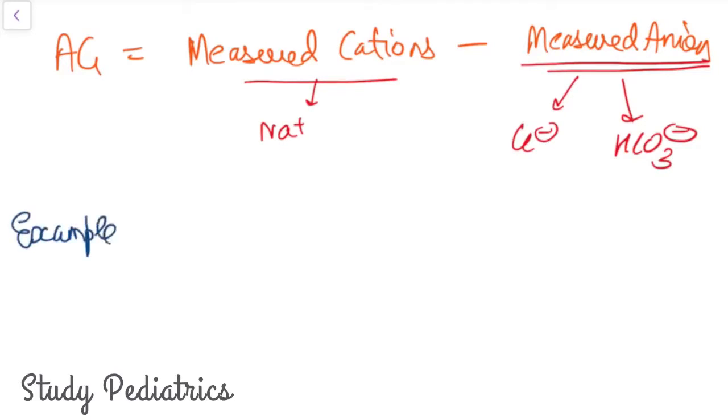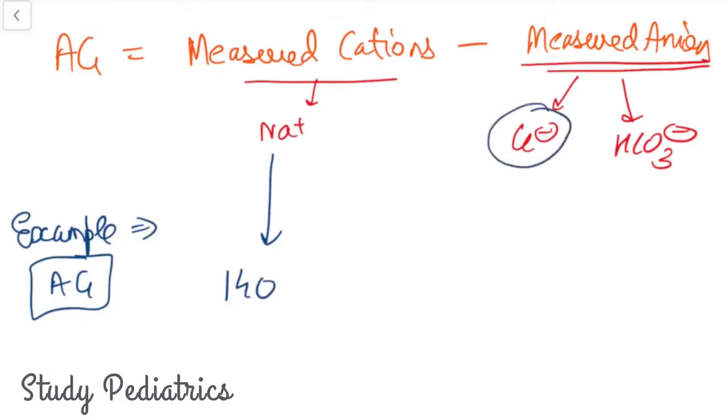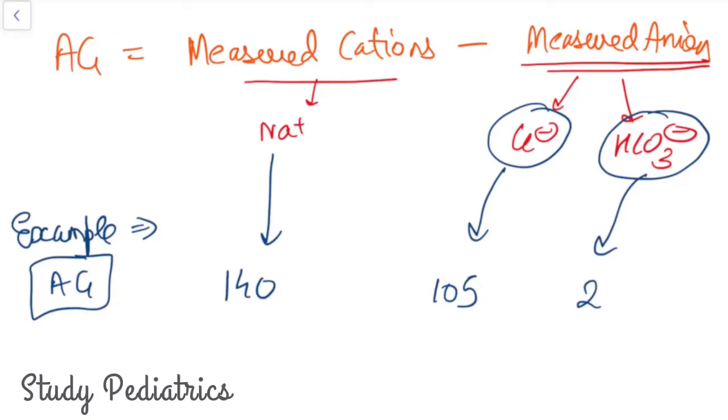You can understand this with an example. Let's work out the normal anion gap value by putting in the values. The normal value of sodium, we all know, ranges from 135 to 145. So let's take the average value, 140. The average value of chloride ranges from 100 to 110, that is 105. And the bicarb value, I told you, is 22 to 26. Let's take 24.